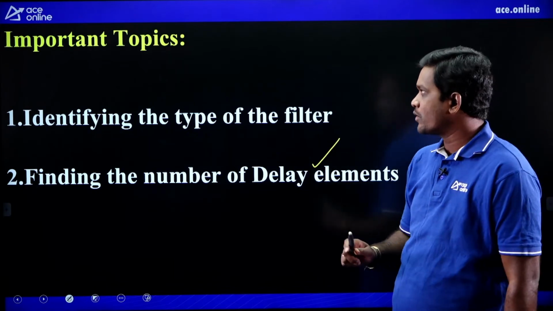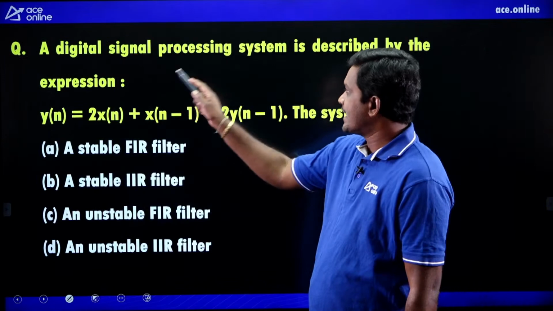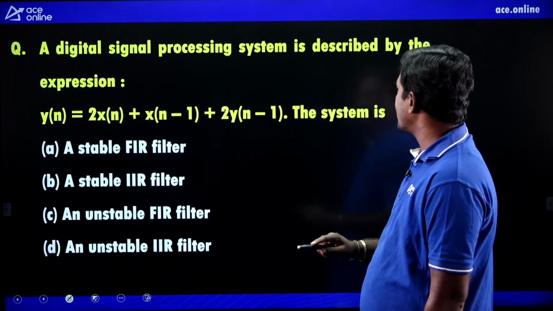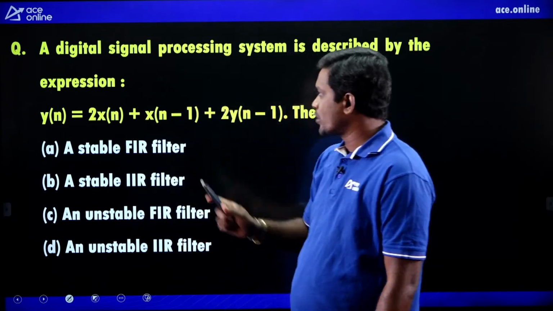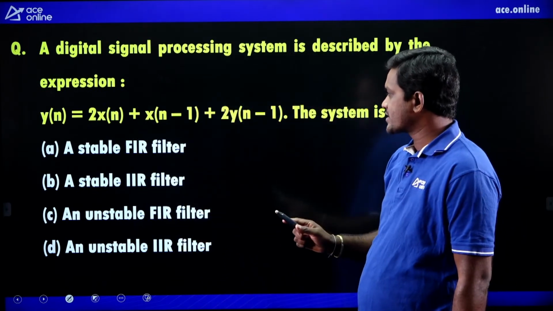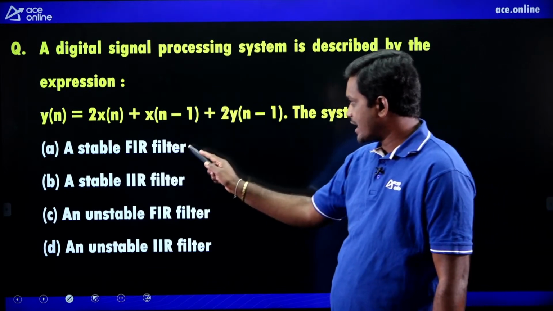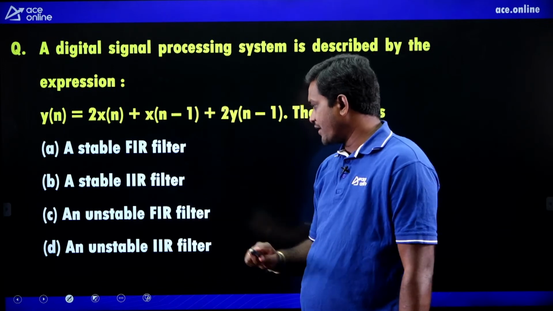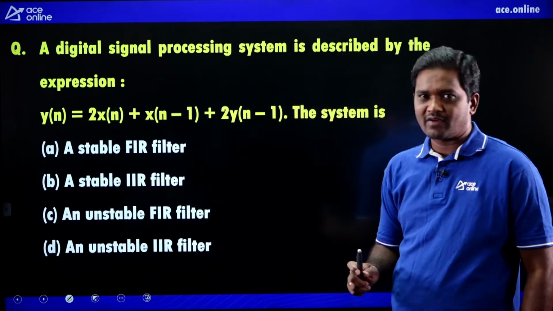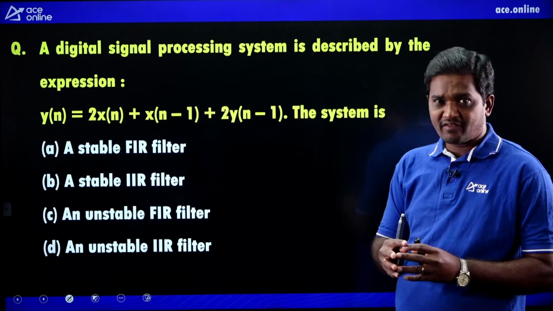Now, see some of the previous year's questions. A digital signal processing system is described by the expression y of n equals 2x of n plus x of n minus 1 plus 2y of n minus 1. Then the system is a stable FIR filter, a stable IIR filter, an unstable FIR filter, or an unstable IIR filter. Tell me, what is the right option? I am waiting for your answer.